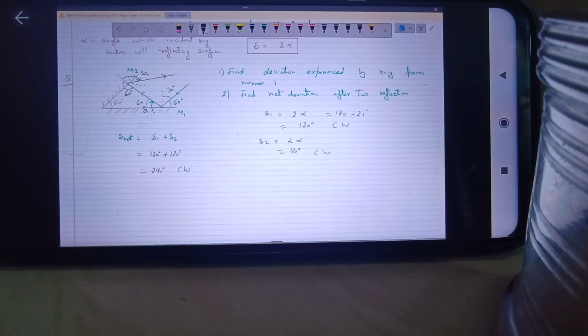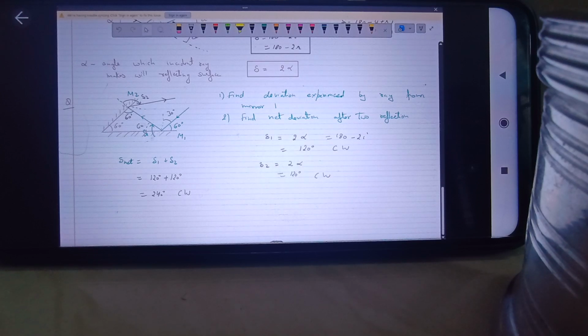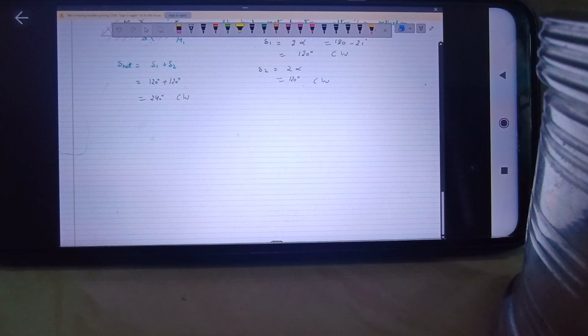Okay. Is this question clear to everyone? How we have approached and solved this concept? So this type of question may be asked on deviation. Okay, angle of deviation. Concept is clear to everyone? Yes. Okay then. Let's move to the next type of questions.